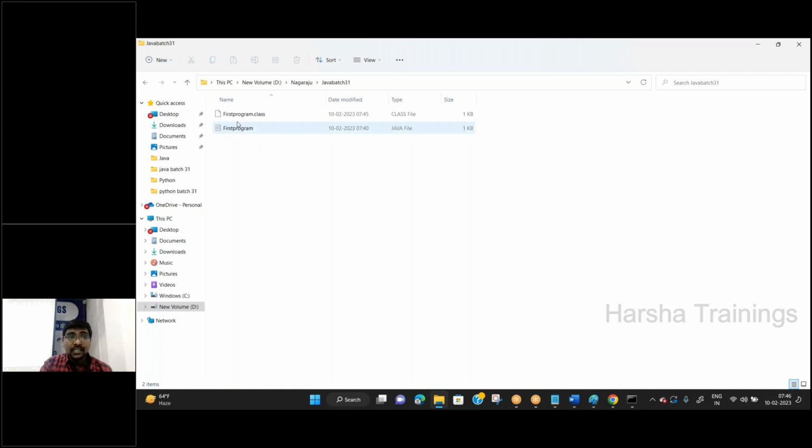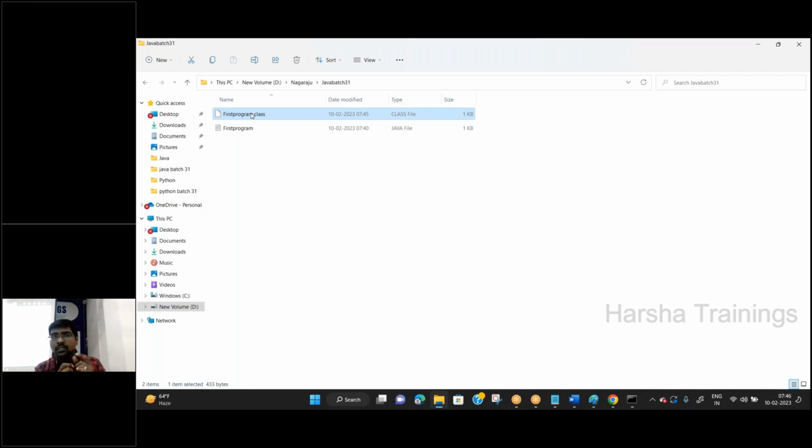See this one? First program dot class. That dot class file is automatically generated. Now, simply copy this dot class file and you can run it on any machine, that is platform independent. No need to copy the program. You copy only the first program dot class. You can run it on any machine.